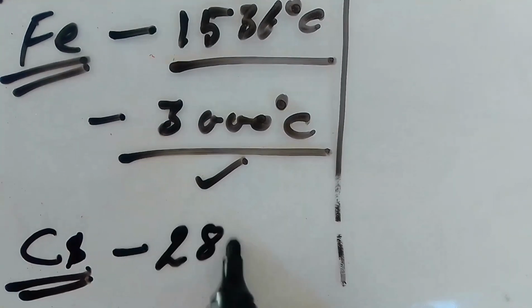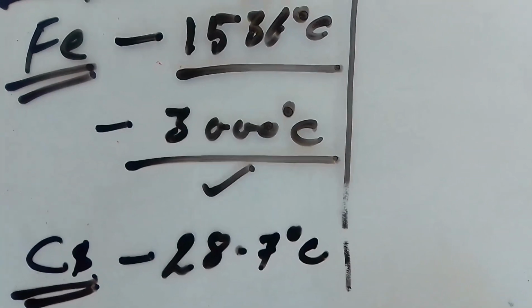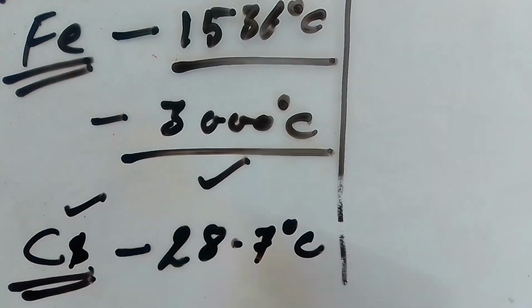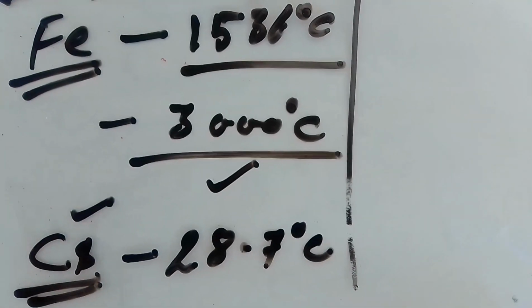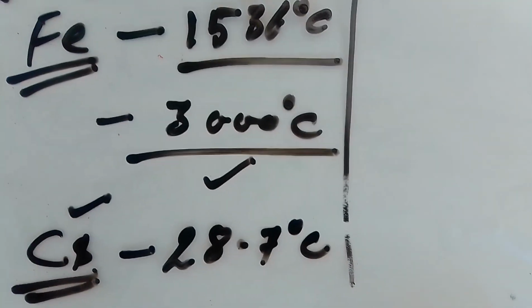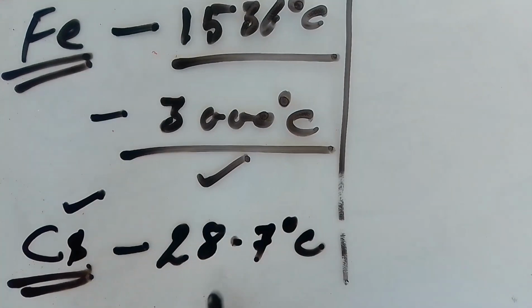It is about 28.7 degrees Celsius. So you should learn, you should remember these exceptions. These are very important also, right? So this is about the melting and boiling point. Metals generally have higher melting and boiling points. Exceptions are very few. Example here is given of cesium, which has a melting point of 28.7 degrees Celsius.